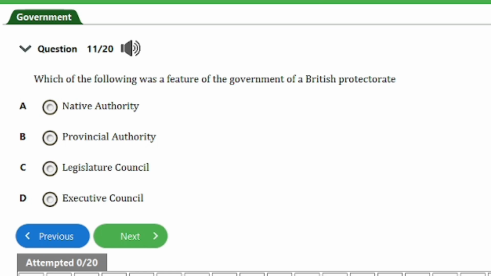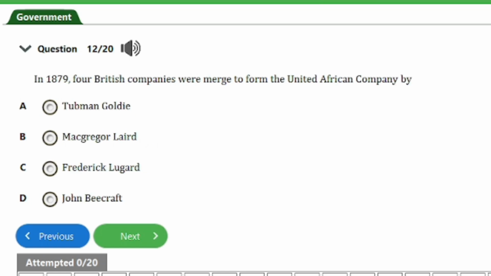So here is question number 11. It says, which of the following was a feature of the government of a British protectorate? We have A. Native authority, B. Provincial authority, C. Legislature council, D. Executive council. So guys, the answer to this question is option A, that's native authority. Let's move on to the next question, guys.